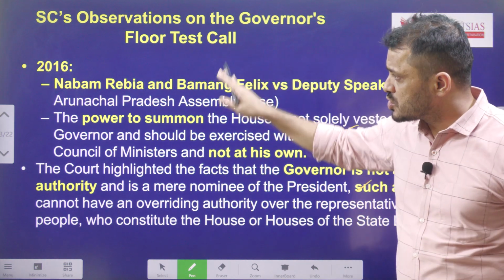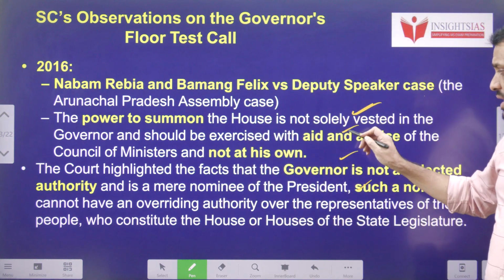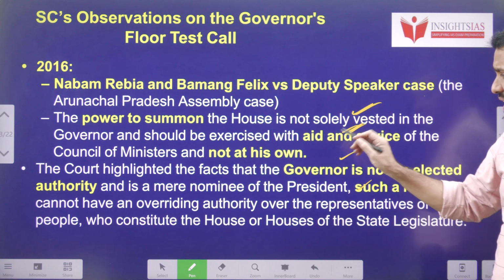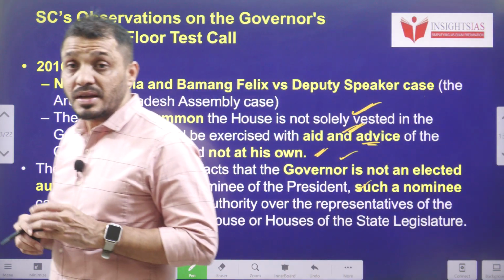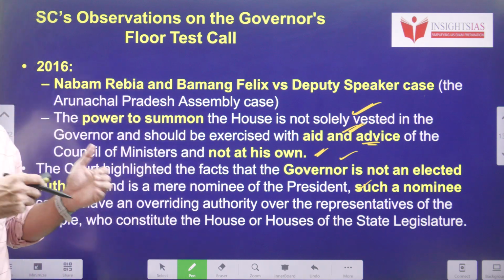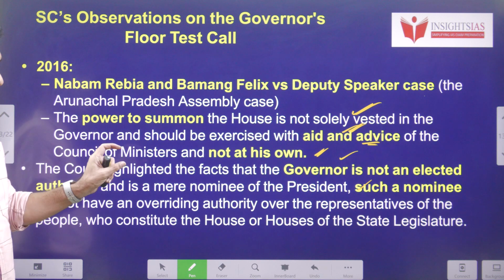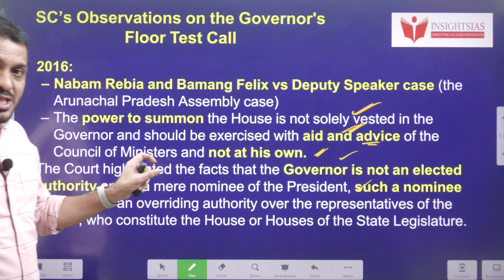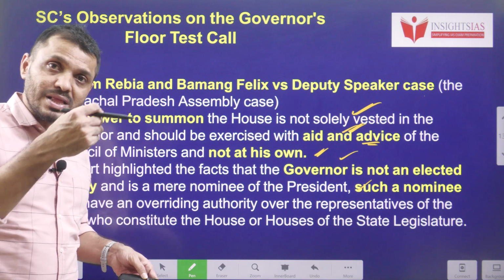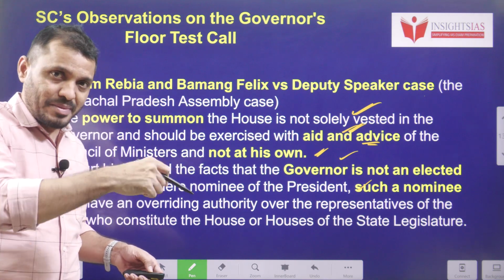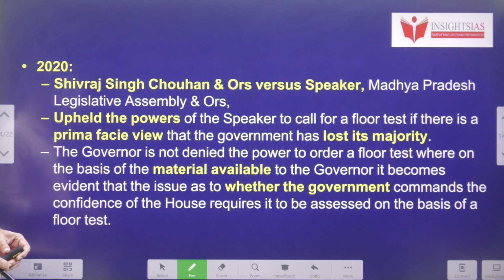In this case, the Supreme Court observed that the power of summoning the house can be exercised by the governor only on the aid and advice of the Council of Ministers and not on his own. That means if the governor wants to summon the house, it can be done only according to the Council of Ministers' advice. Because the governor is only the nominated one, not the elected one, the governor cannot call the elected people to come and attend the session whenever he wants. That is what the Supreme Court clarified.